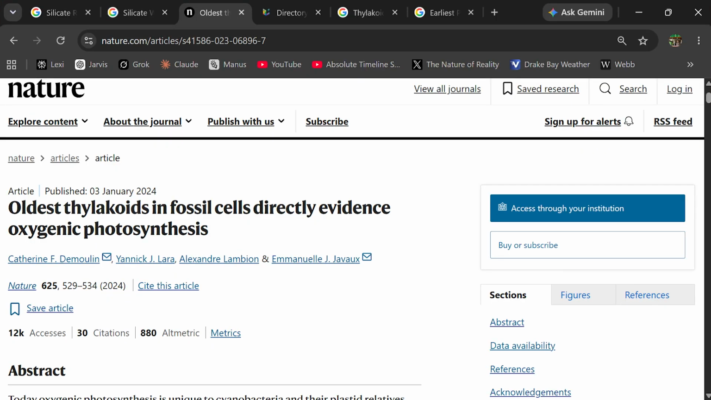But now, I'll describe one of microbiology's most interesting and recently discovered clues. In this article, published January 3rd, 2024, we find details of new findings concerning the evolutionary development of thylakoids.